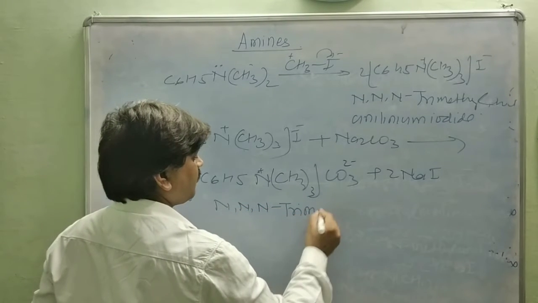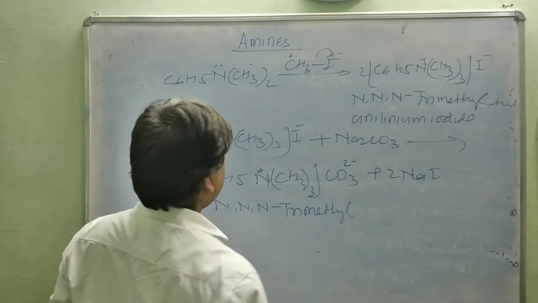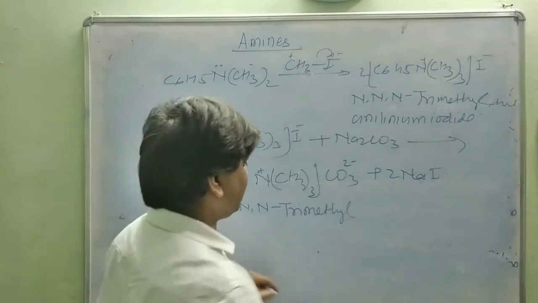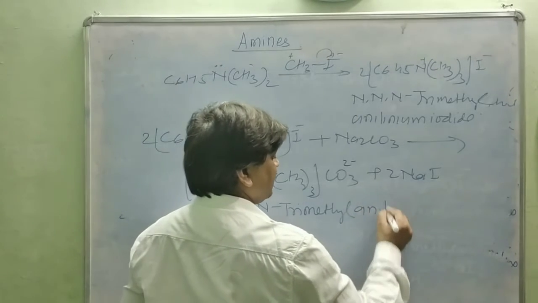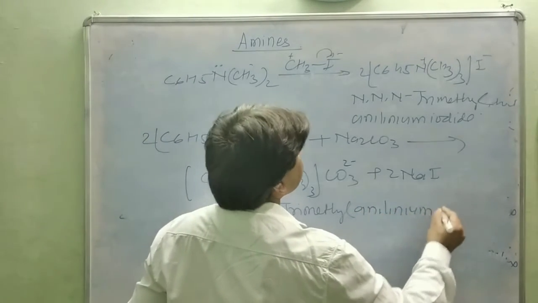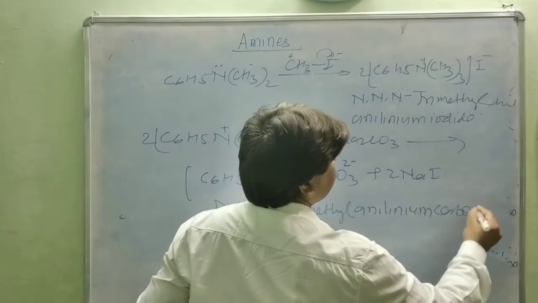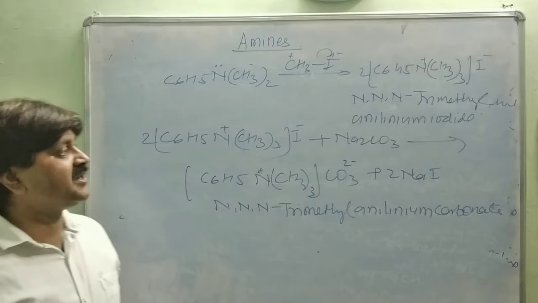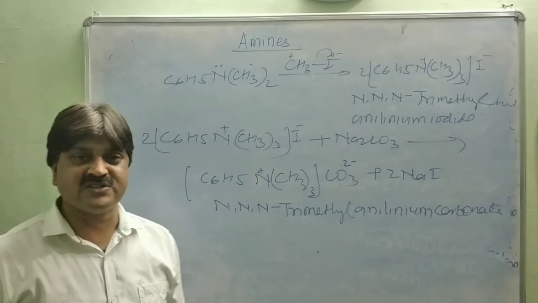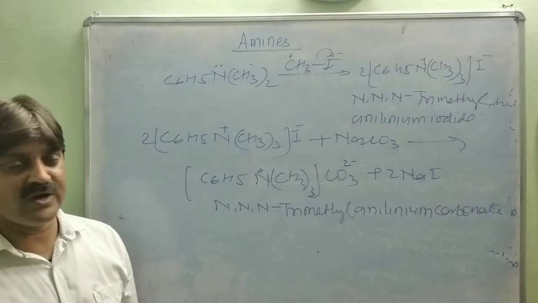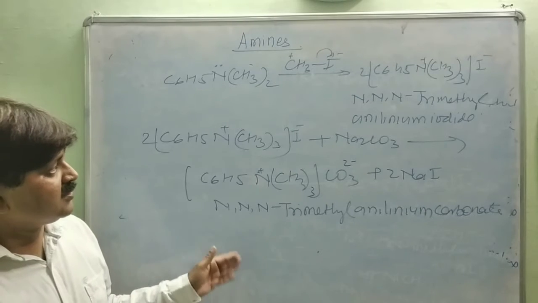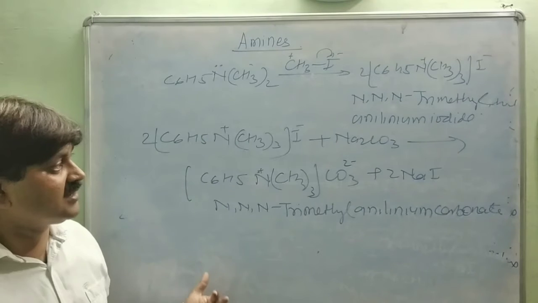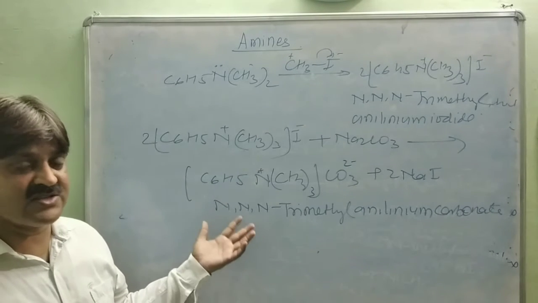trimethylanilinium carbonate. Now it becomes anilinium carbonate, trimethylanilinium carbonate. So this is the final product when aniline is treated with methyl iodide in the presence of sodium carbonate. You can do it yourself. After the revision, you can find out how to write the reactions whenever such a type of question is given.